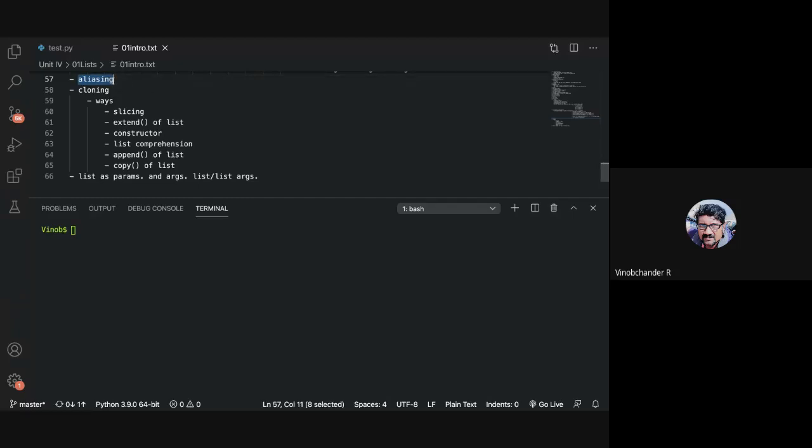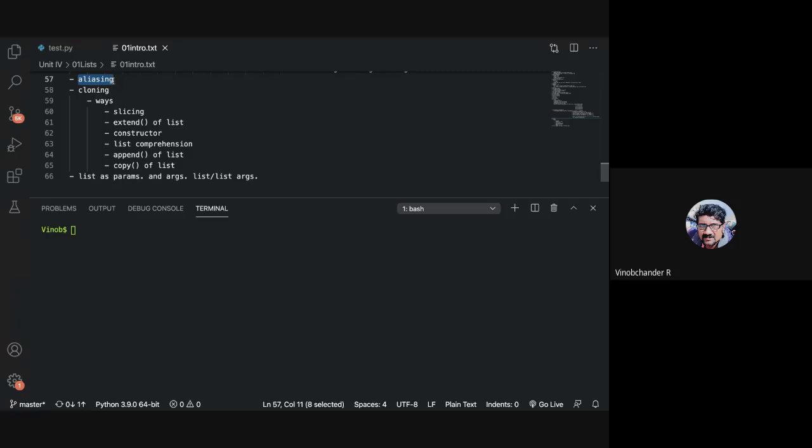Any guesswork, guys? List or dictionary? Yeah. It is not difficult, but see, when you make use of something that is mutable, that is the point here.